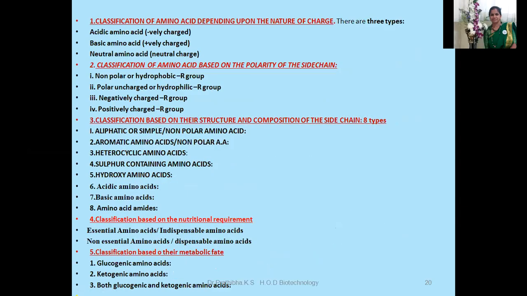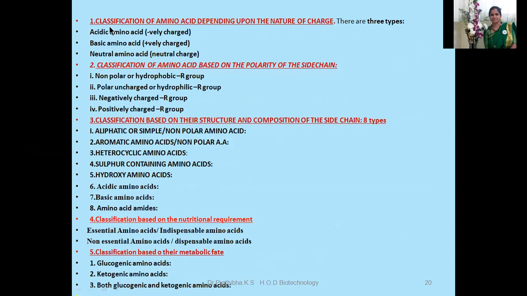Now let us go through the classification of amino acids. We have a variety of classifications of amino acids, of which I am giving you here the very important ones. First, I've classified based on the nature of charge, that is classification of amino acids depending upon the nature of charge.